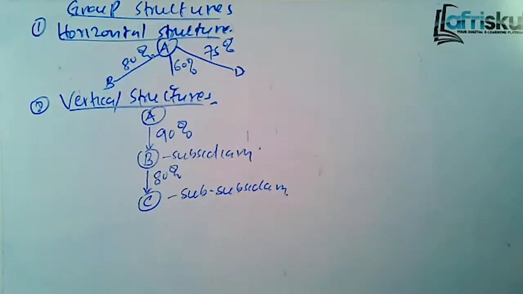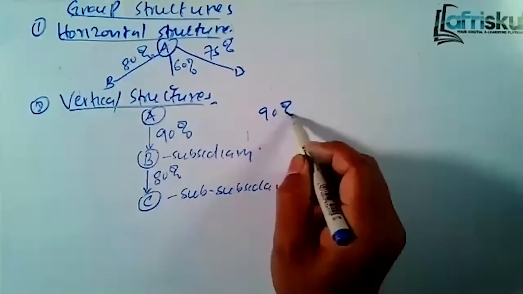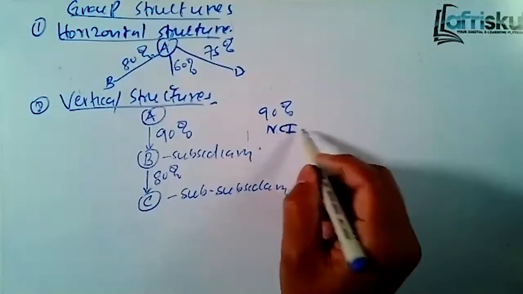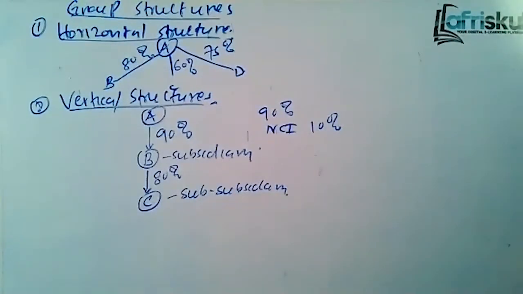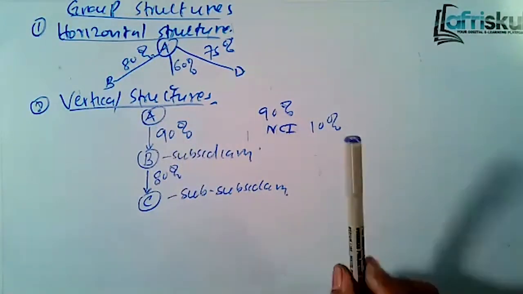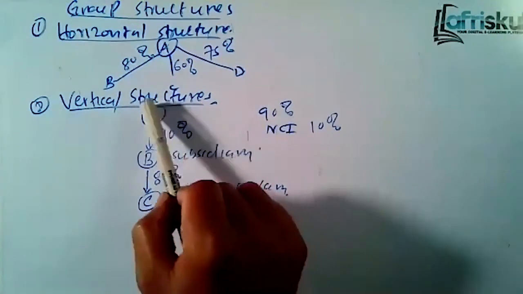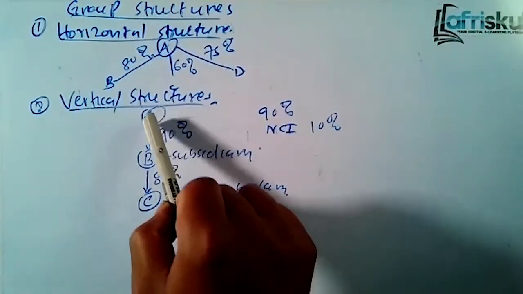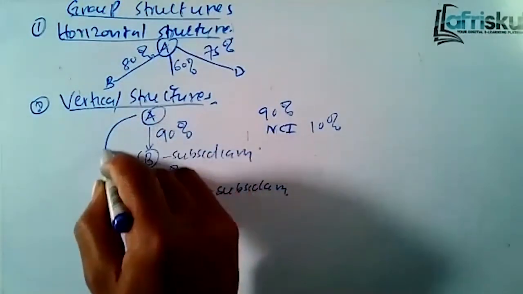So in this case, A controls B directly 90%. That means the non-controlling interest in B is 10%. 90% is the control, the non-controlling interest is the remaining part, which is 10%. Now, company B controls company C. But we'll come to see later that A is the one which will prepare the group account. How does A, being the major parent, control C?